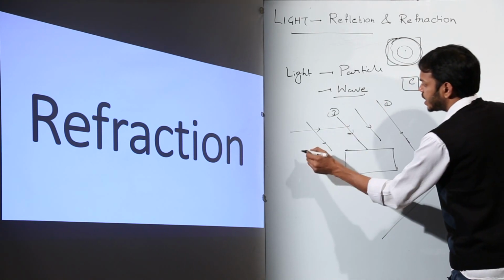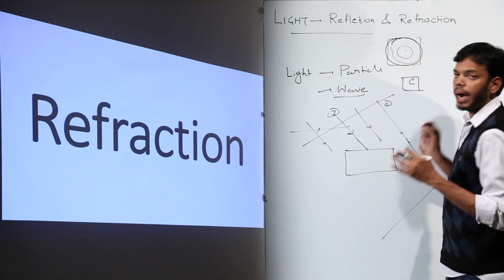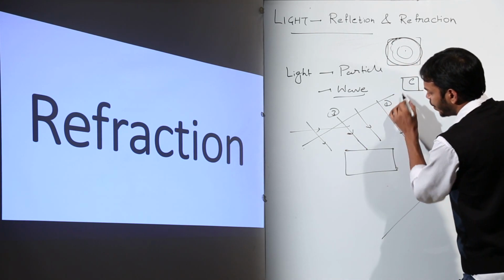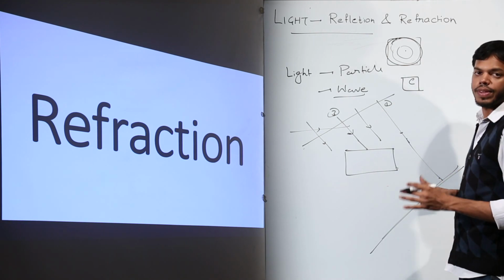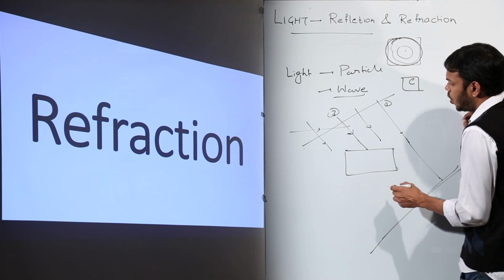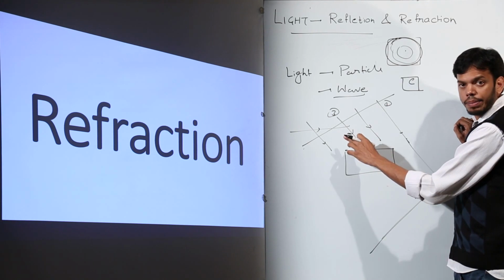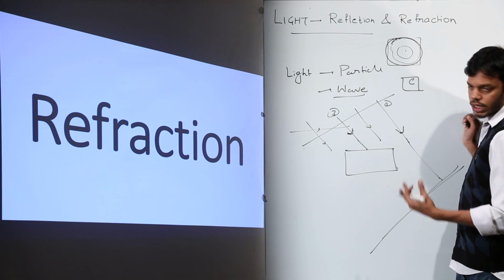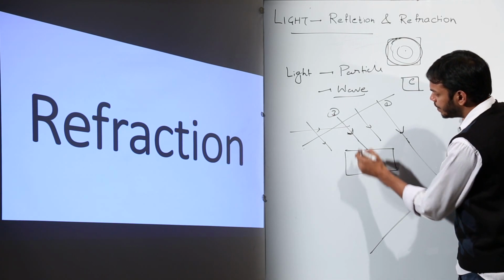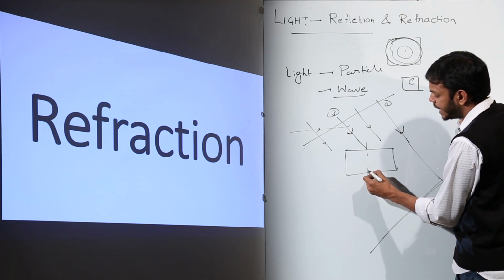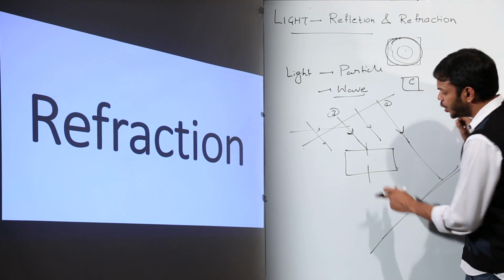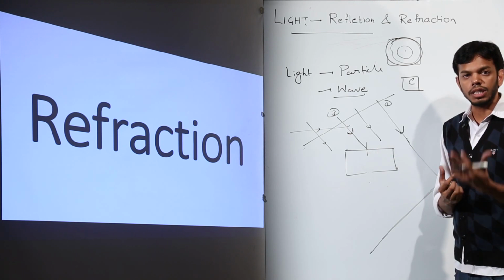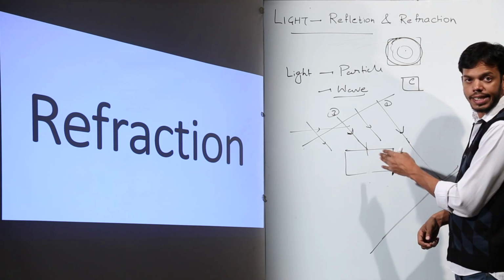Similarly, these light rays are actually part of a wavefront, and because a wavefront has a constant velocity, this wavefront will reach this part at the same time. Now come back to ray number 1 and ray number 3. This ray and this ray have to reach the destination at the same point, but now the speed of this ray has been decreased. Alright, due to decrease in the speed, something must be done to compensate the time lag.